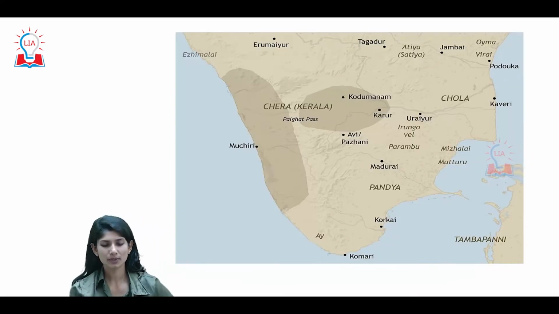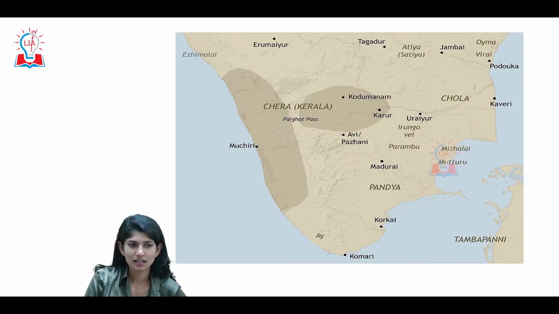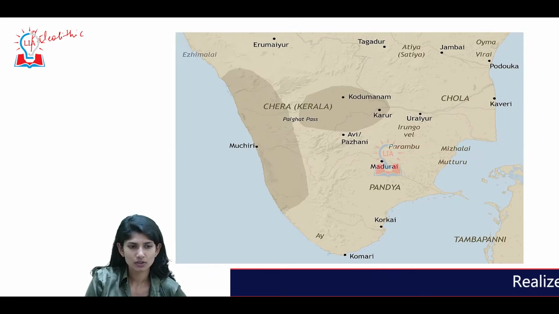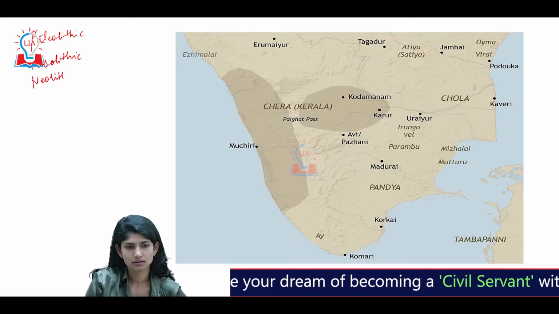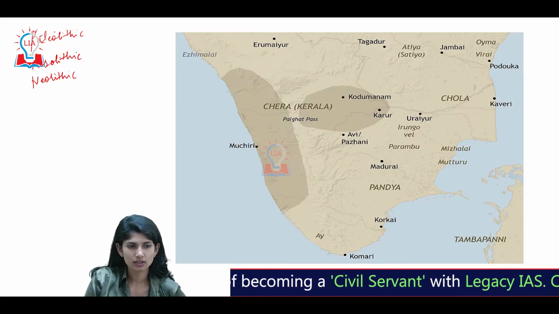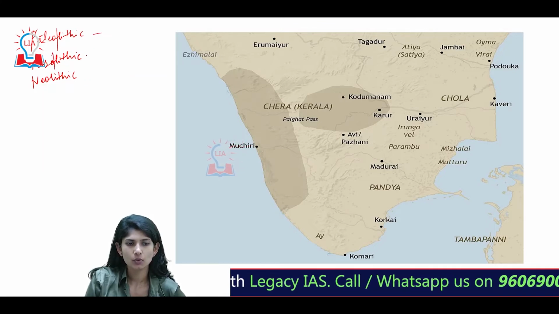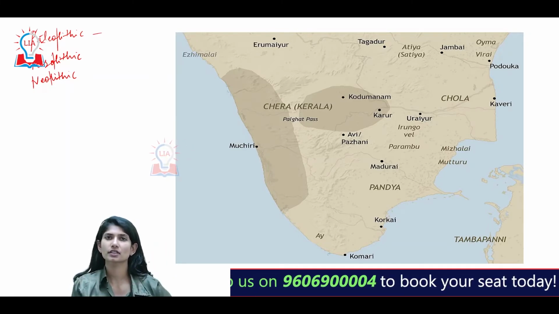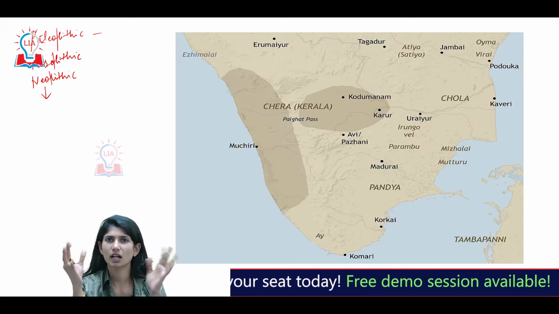Before we start, who are these Cheras? We have three stages, right? Paleolithic, Mesolithic, then Neolithic. I'm sure you know Paleolithic means paleo, old, lithic, stone: Old Stone Age. Meso, Middle Stone Age. Neo, New Stone Age. Right after your Neolithic, Chalcolithic comes in, and discovery of iron, Mahajanapadas, all those things.